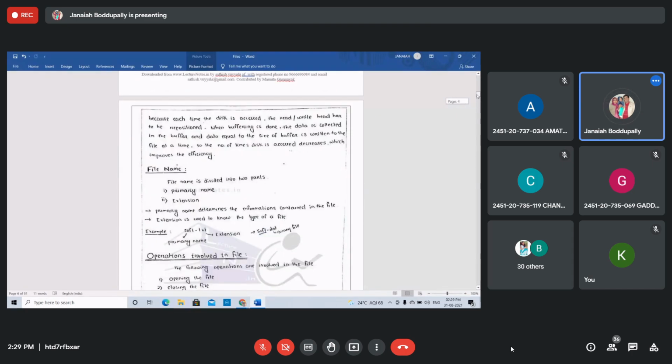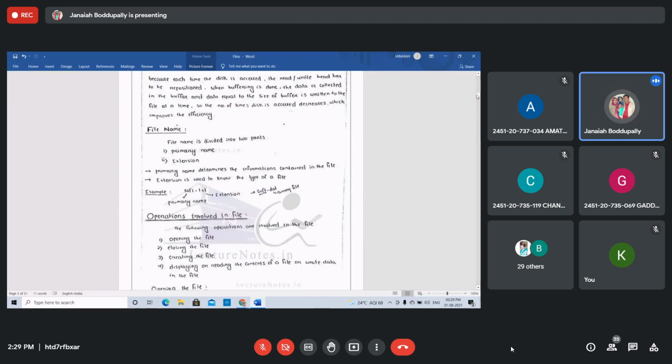How to write the file names? The file name is divided into 2 parts. One is the primary name, the second is the extension. Any file, students, is file name dot extension. The primary name determines the information contained in the file.